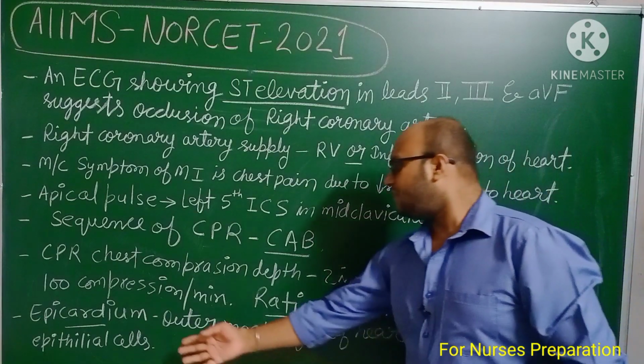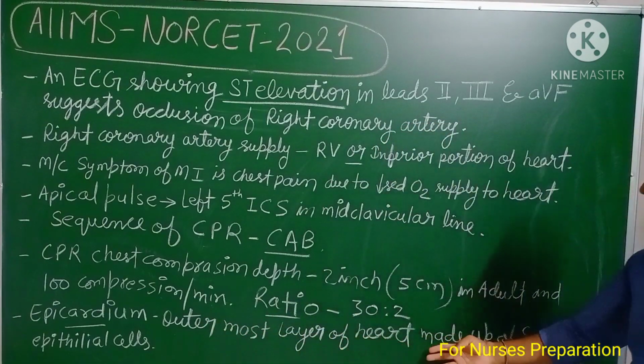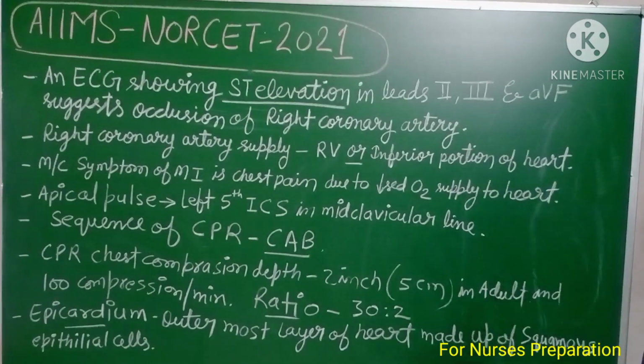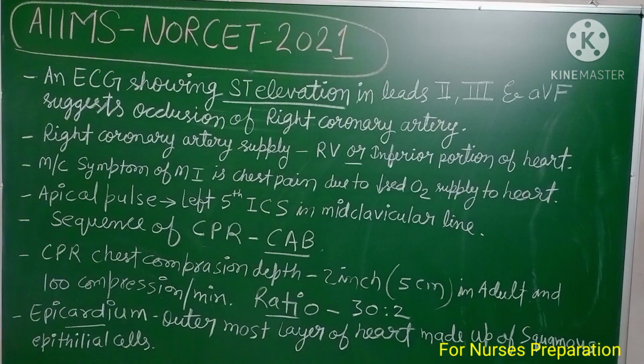Epicardium. Epicardium is the outermost layer of heart made up of squamous epithelial cells. Epicardium is the outermost layer of the heart and it is made up of squamous epithelial cells. You can take screenshot.